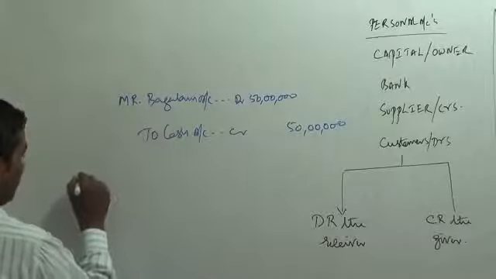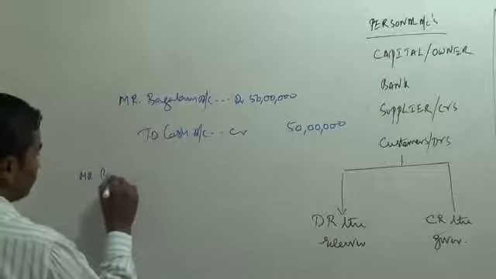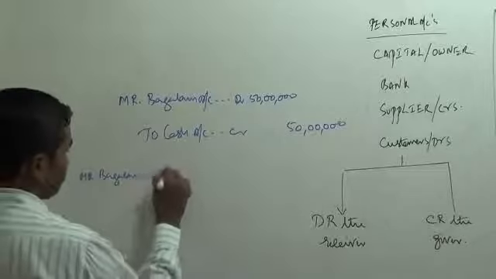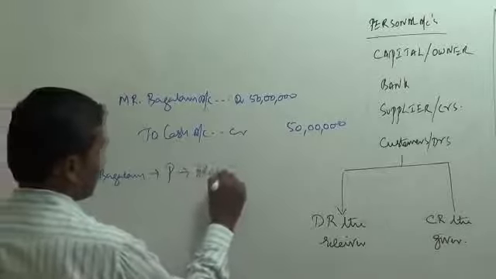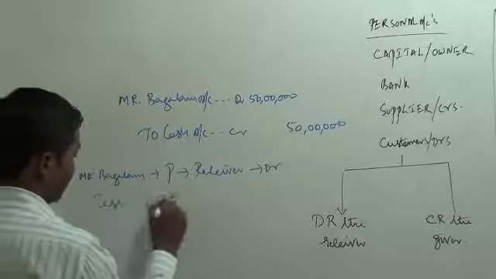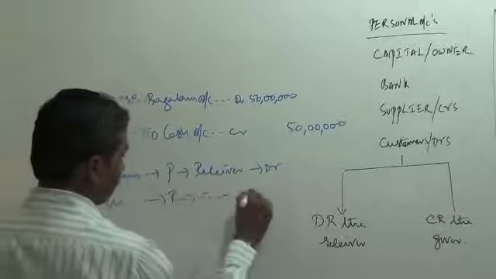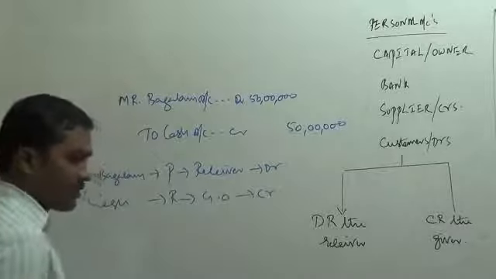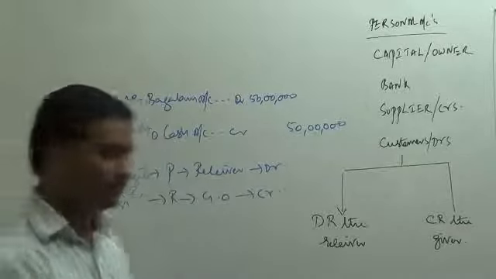Logic. Mr. Bangaram, personal account, receiver, debit. Cash, real account, going out, credit. That is why this account has been credited.